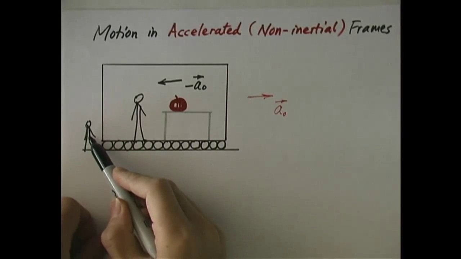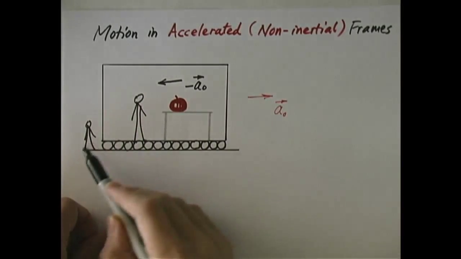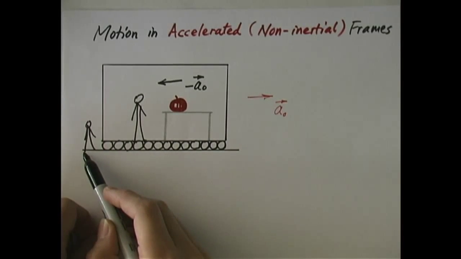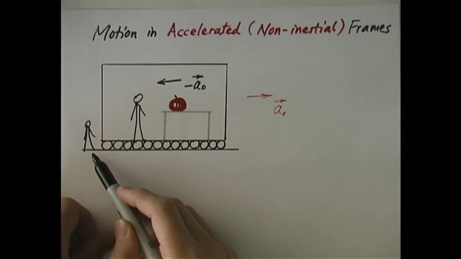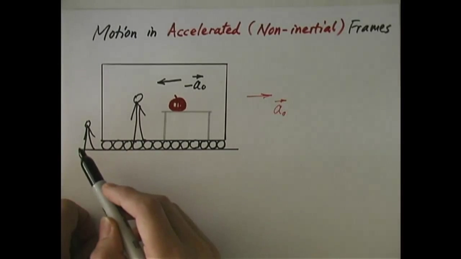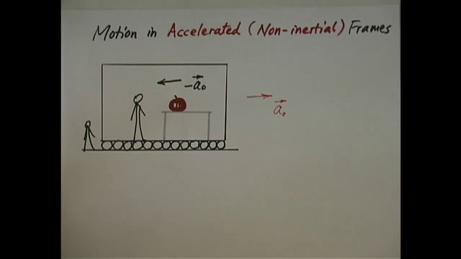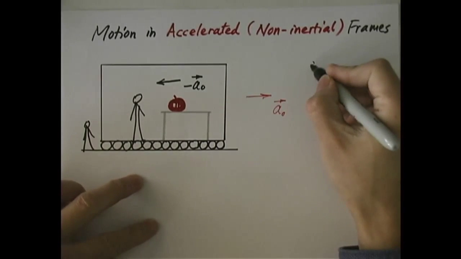How come this person sees Newton's second law still valid and that one does not? Well, the difference is that this person is using the railroad or the earth as a reference frame. The earth itself has negligible acceleration. So the reference frame which he is using has no acceleration. A reference frame that is not accelerating itself is called an inertial frame.